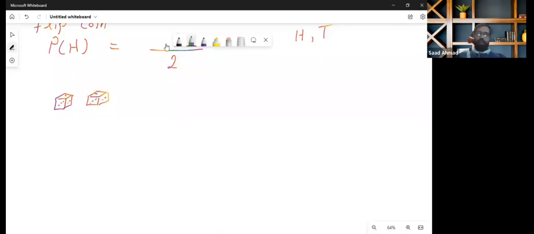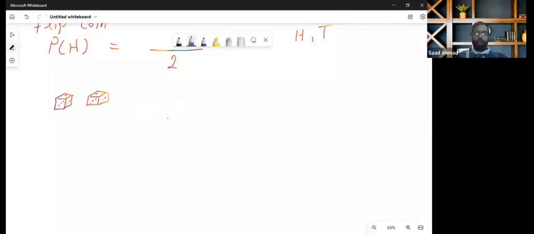All right, so I have two dice, and I roll them. What are the possible outcomes if I roll the two dice?